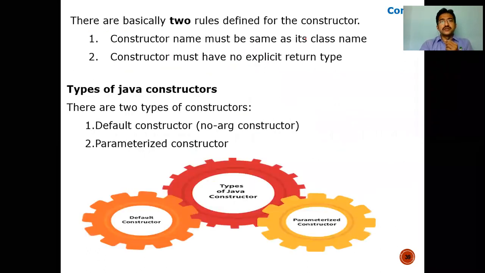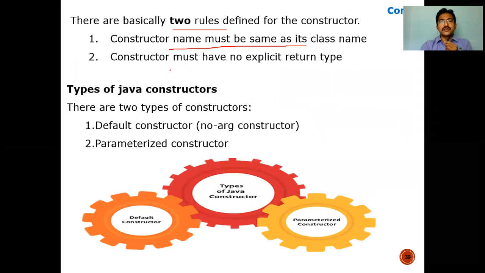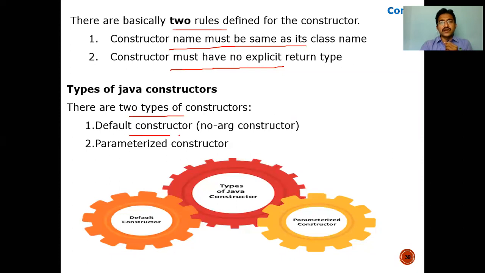As I said, there are two main rules for defining a constructor. The first rule is the constructor name is the same as the class name. The second rule is the constructor must have no explicit return type. So these are the two rules. Now coming to the types of constructors, we have two types. One is the default constructor, also called the no argument constructor. The second one is the parameterized constructor, where we pass the parameters.